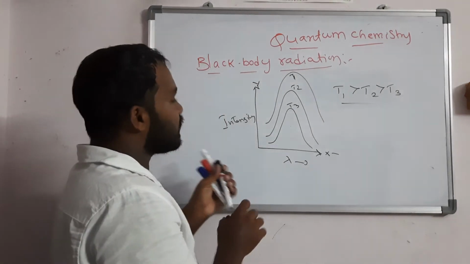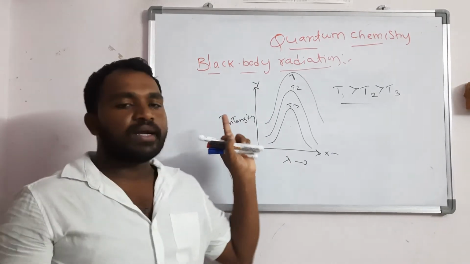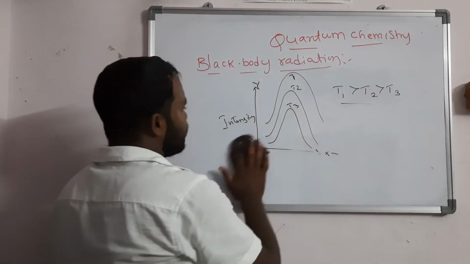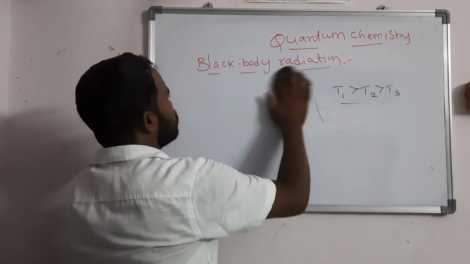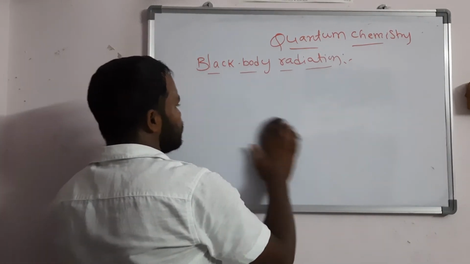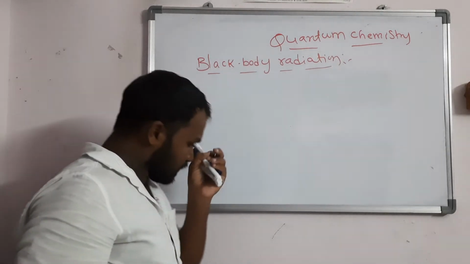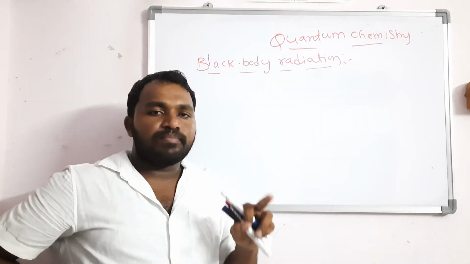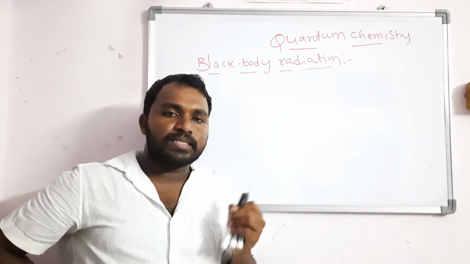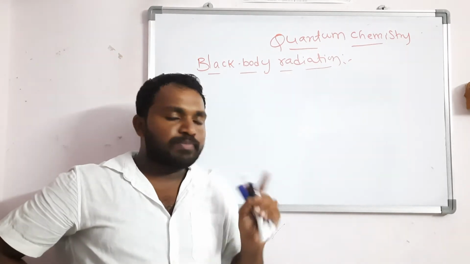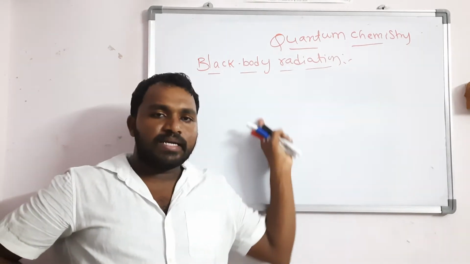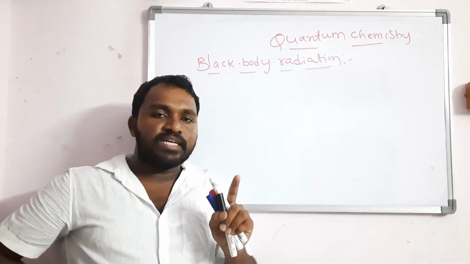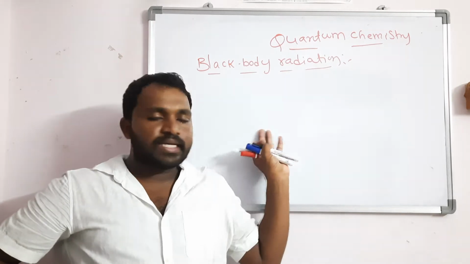For black body radiation, there are some fundamental laws. In the exam, if they ask, you should write the points we discussed initially. First point: a black body is one which can absorb all types of radiation that falls upon it. Second point: experimentally a black body is best represented by a hollow container with a very small hole in the wall.